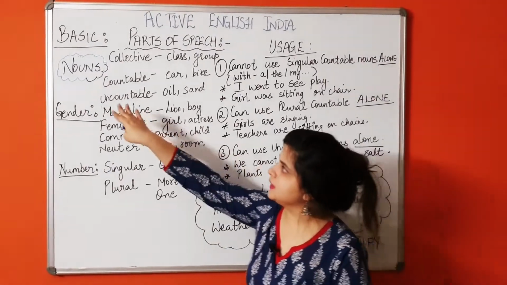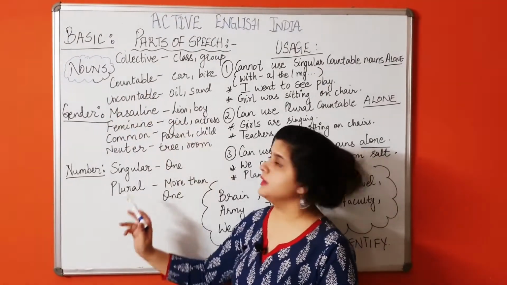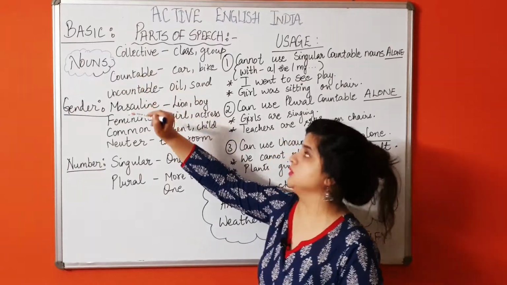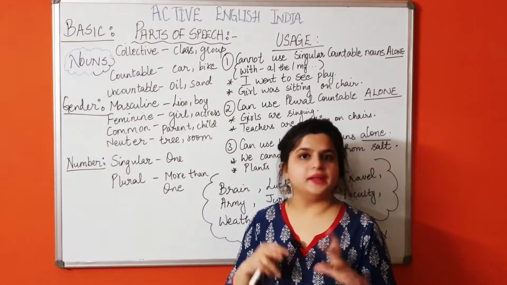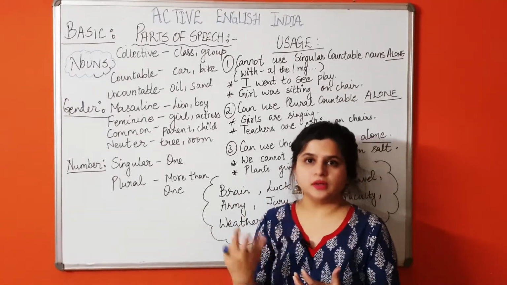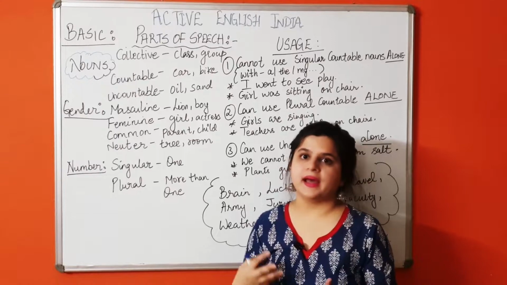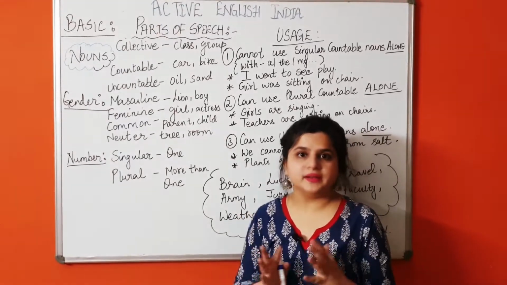So as you can see here, I have written that nouns are classified into many categories. First is collective nouns. By the word only you can understand that collective means together. So it is something which is collective in nature, for example any group, any class, and such kinds of things which are collective in nature.